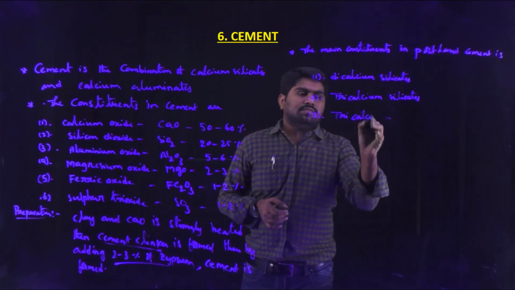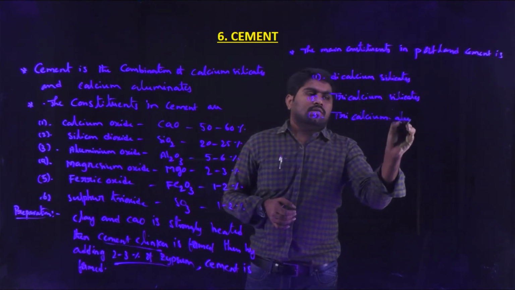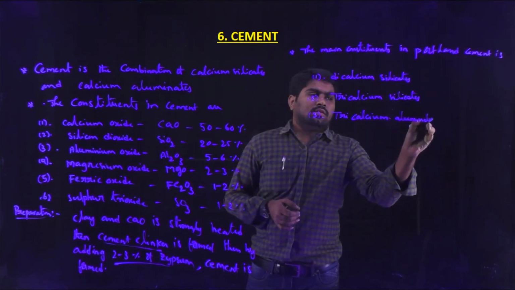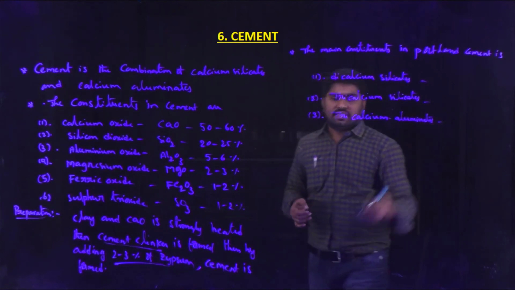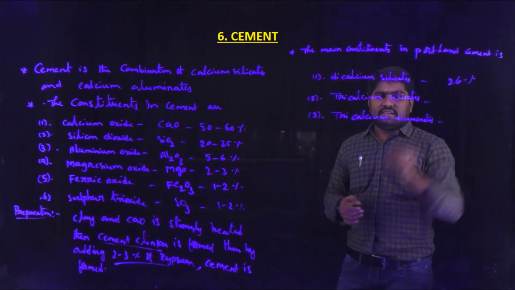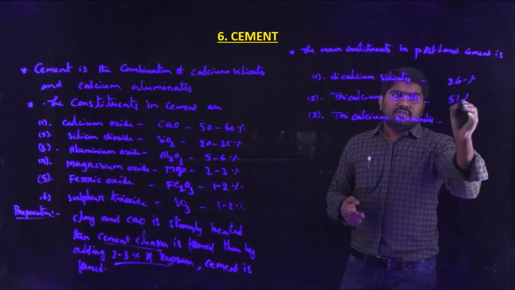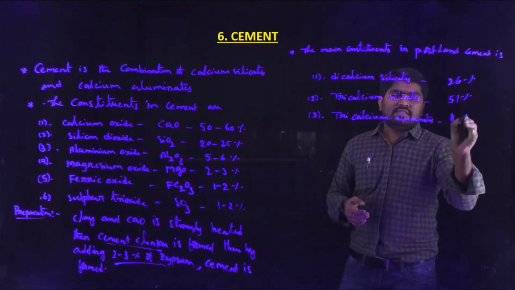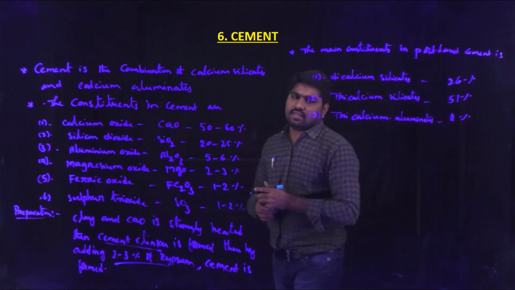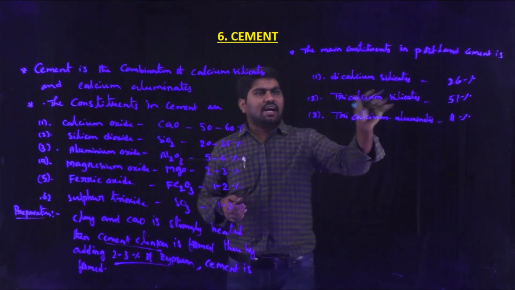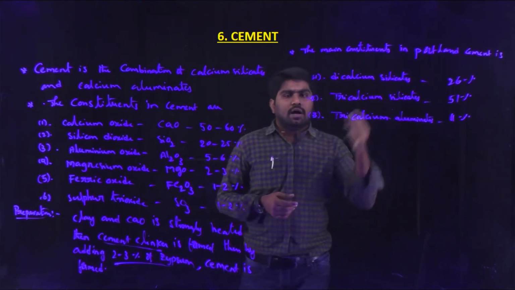Dicalcium silicate is 26%, tricalcium silicate is 51%, and tricalcium aluminate is 11%. These are the main constituents in Portland cement.